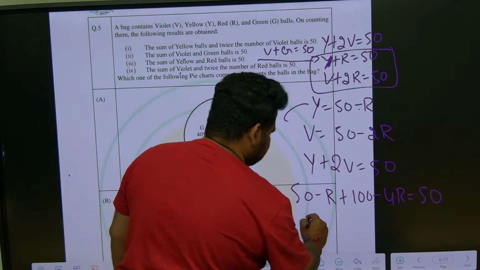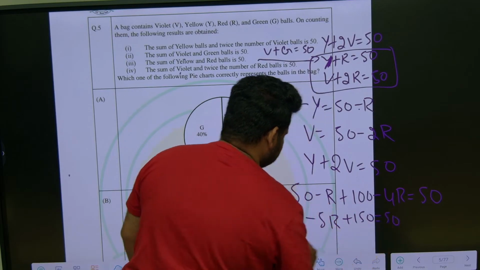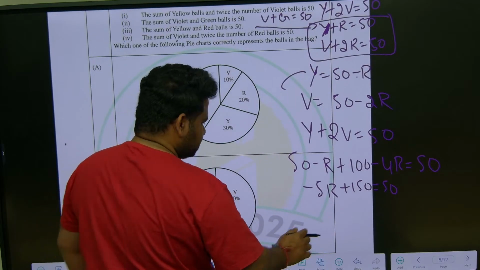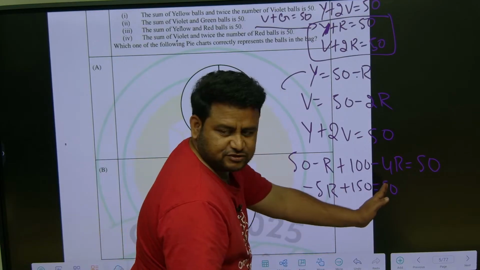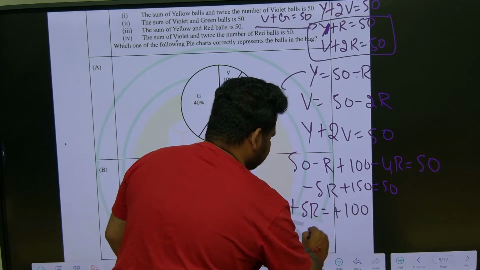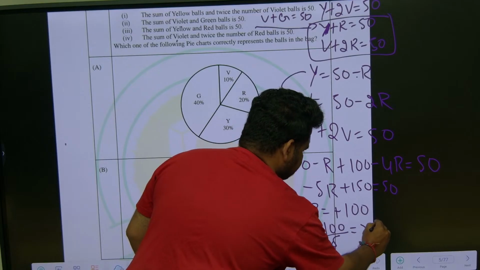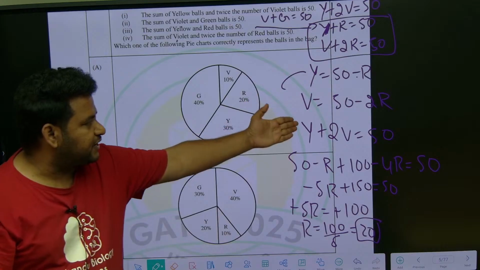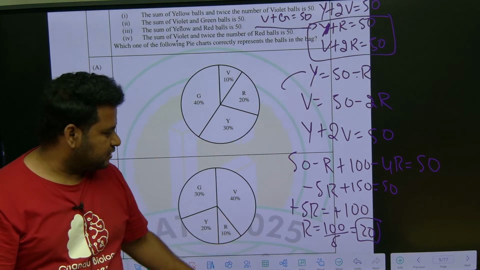Now on solving this, what will I get? Minus 5R plus 150 is equal to 50. So this implies minus 5R is equal to 150 minus 50, which is minus 100. Minus 100, so minus will become plus. R will be 100 by 5, that is 20. R is 20. We got R as 20. So you can put the value for R, and you will get violet.